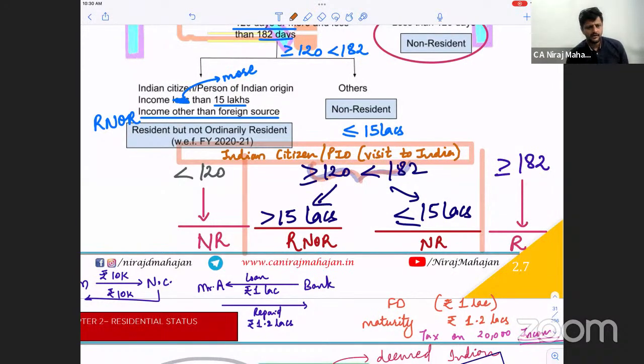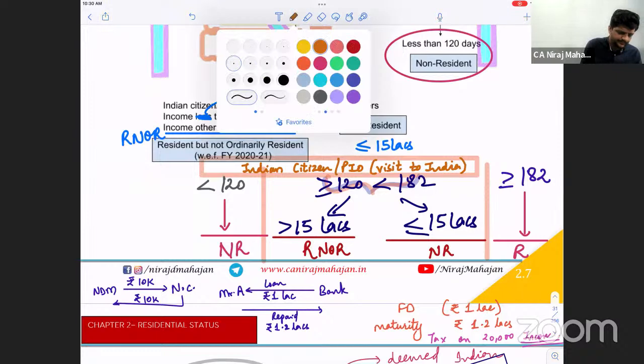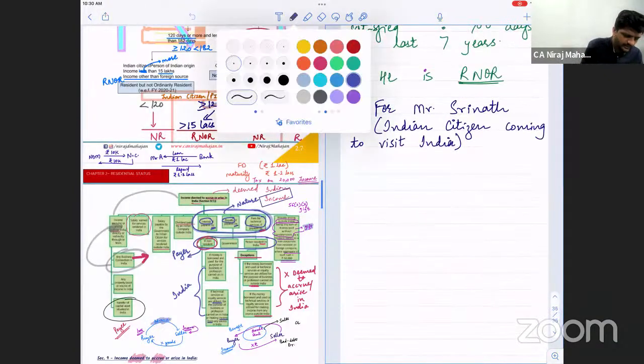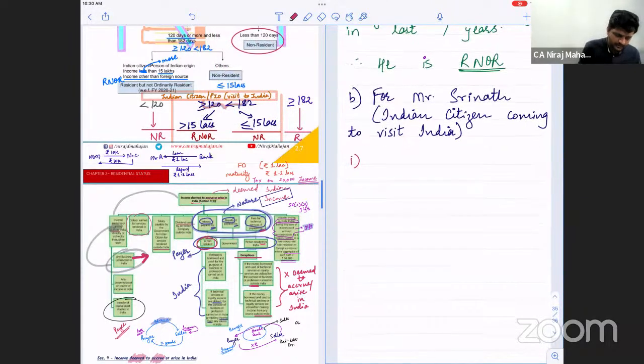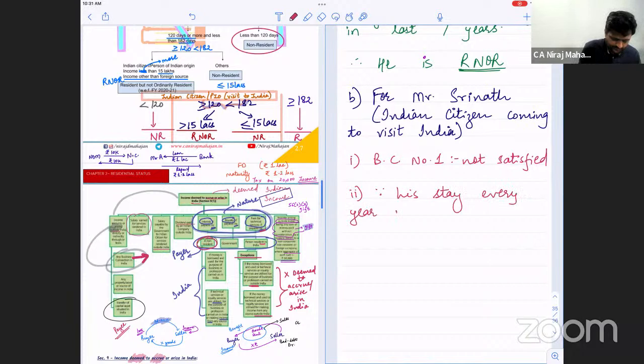Clear? He is NR. Yes, okay. So, point number one: basic condition number one is not satisfied, of 182 days obviously, since his stay every year is less than 120 days.